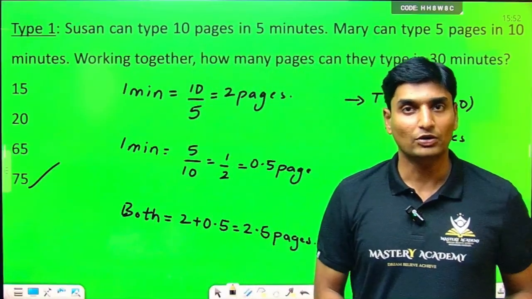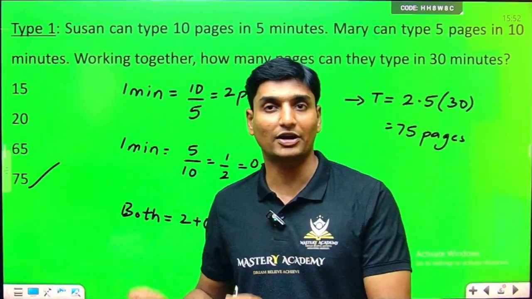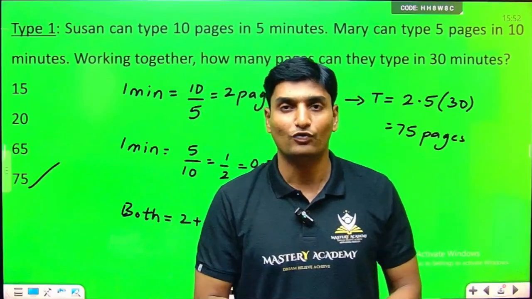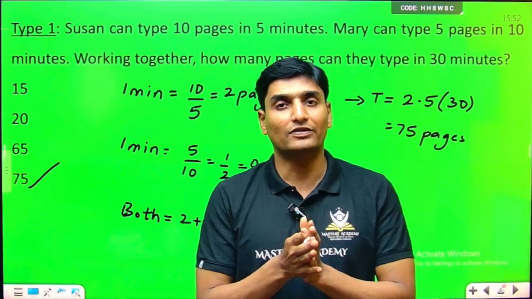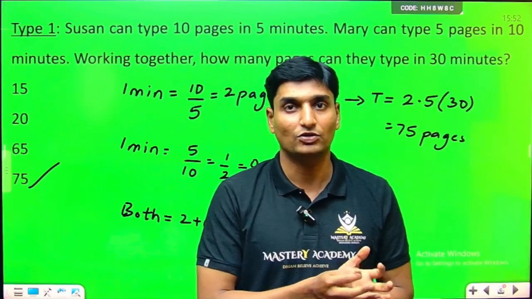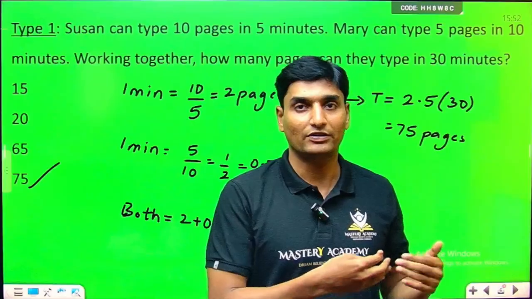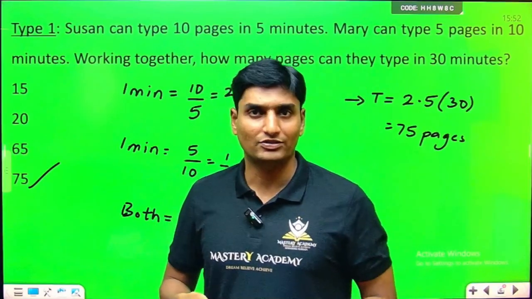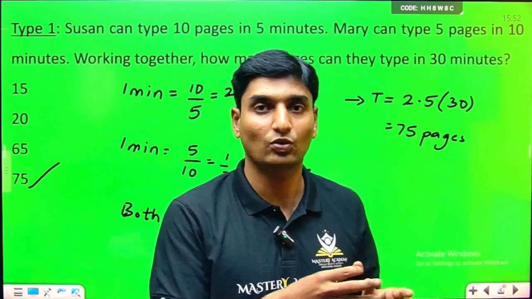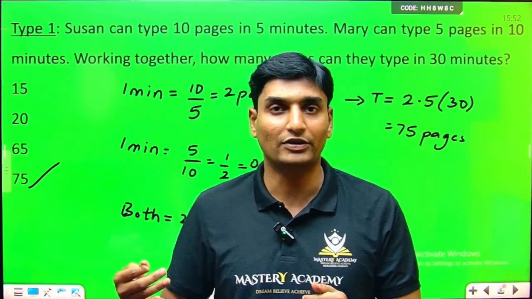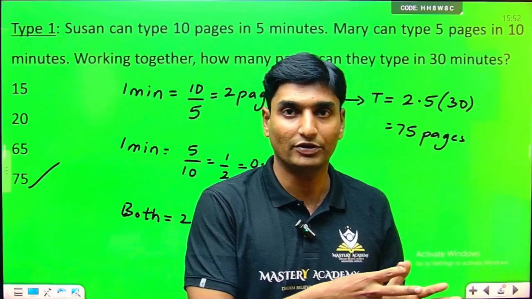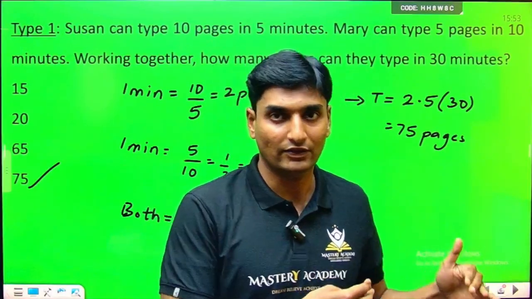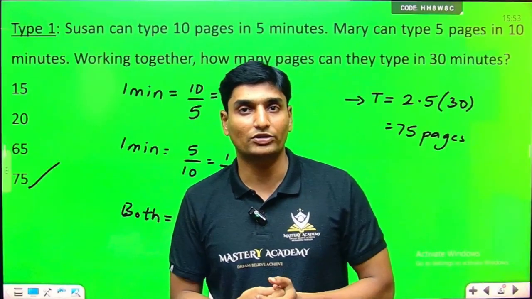Okay, very simple questions, time and work. These are the type 1 kind of questions, and always remember, don't directly jump on to applying formulas. Try to understand, and these are the only basic questions they will ask. You have completed graduation. In MNC assessment examinations, they are not looking for complete experts on these subjects. Only those candidates who are able to follow the basic understanding level. That is also the case with coding too. Don't indulge too much into coding. Basic necessity and basic understanding is what they are looking for.